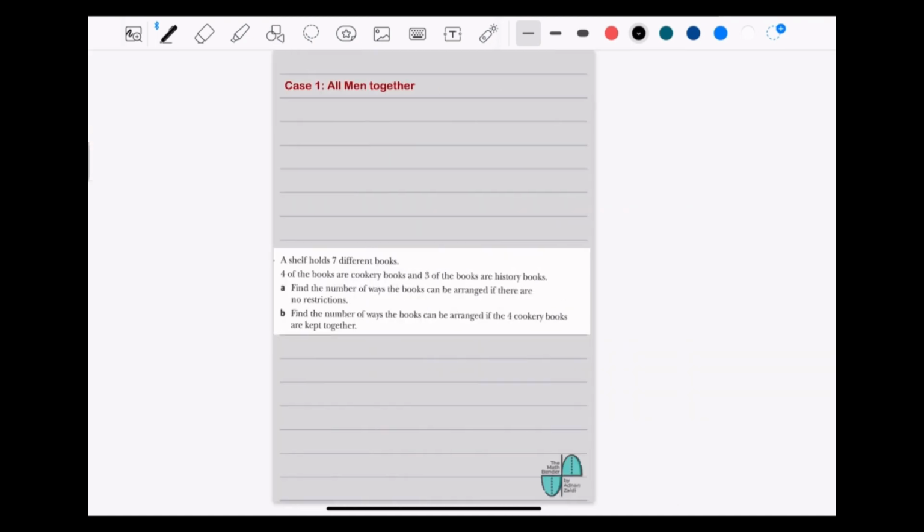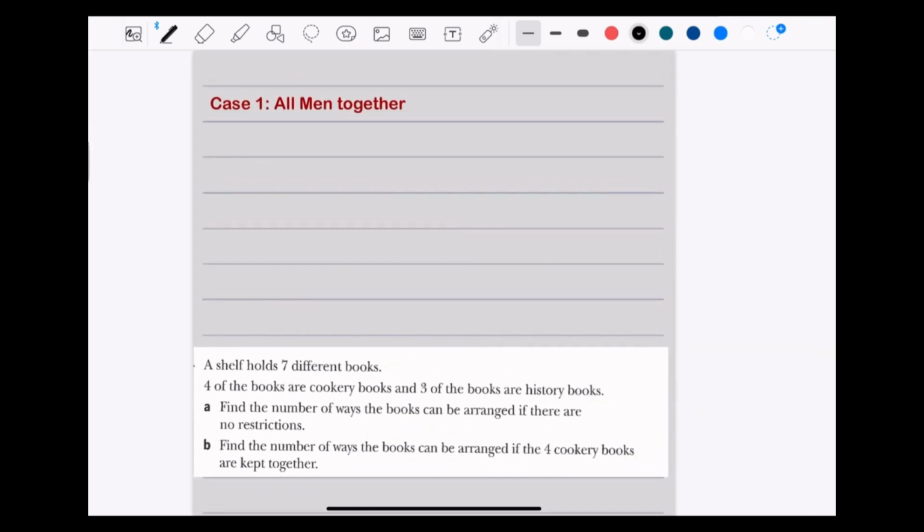Now let's say we have a scenario where all men have to be together. If I have those 8 seats, there are 4 men and there are women.